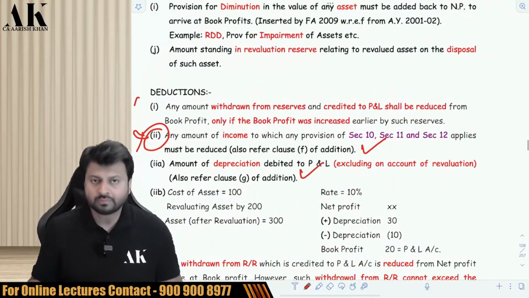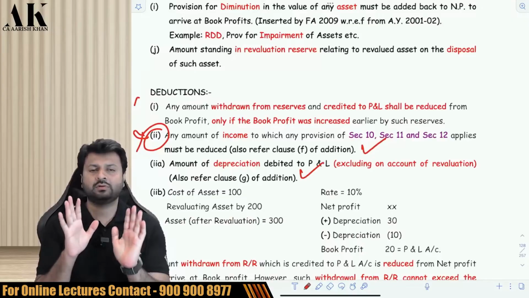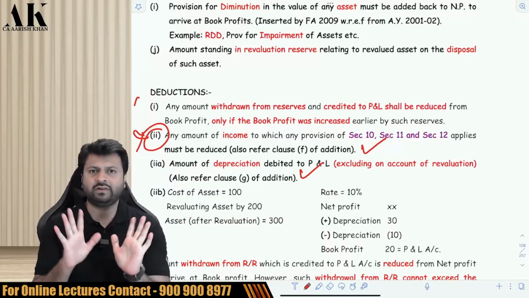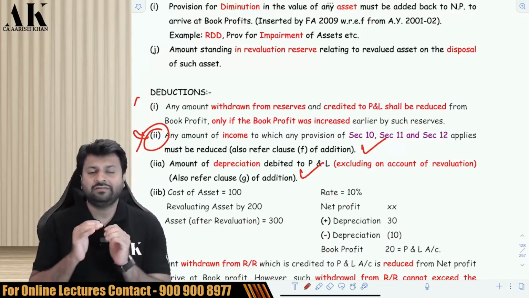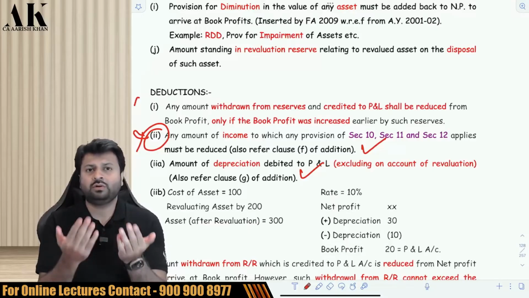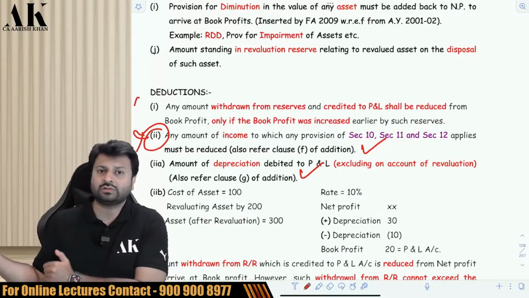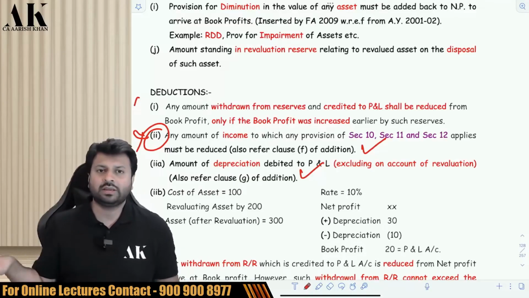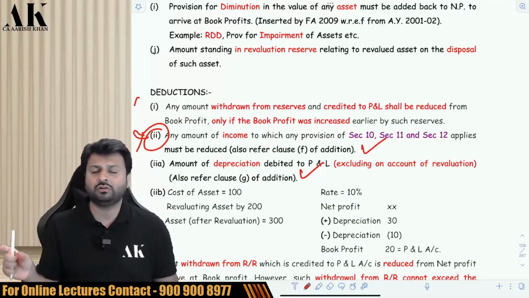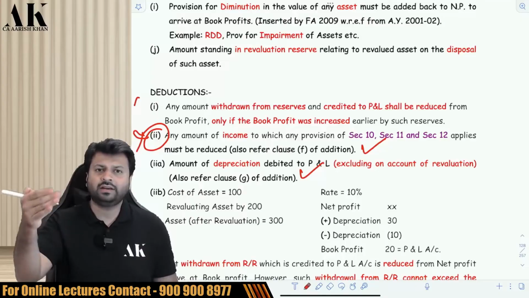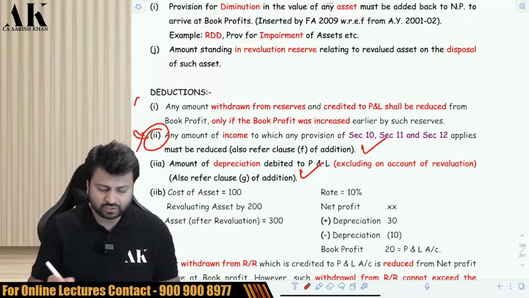Check over here. Suppose the cost of the asset is 100 rupees and the rate of depreciation is 10%. And if you revalue the asset by 200 rupees, the value of the asset is now 300. So depreciation will come to 30 rupees. So add back 30 and then reduce the depreciation other than revaluation. It means reduce depreciation on only 100 rupees. It means reduce depreciation of 10 rupees. So add back 30 and then reduce 10. So this is what this point has to say.